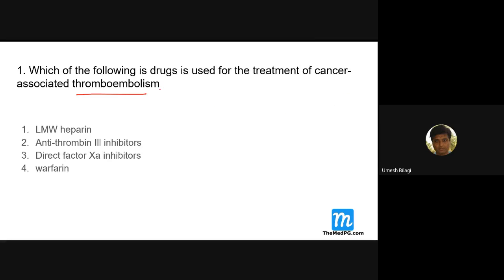So, if you want to prevent this, which drug would you prescribe in a patient suffering from cancer? How do you prevent thromboembolism? Have you read? Roshan? Sir, mainly low molecular weight heparin. Yeah. Then there is one drug. Can you use antithrombin 3 inhibitors, direct factor 8 inhibitors, warfarin? You can definitely use all of them. The preferred one is this. And more so in a patient who is suffering from cancer, this is the prescribed drug.